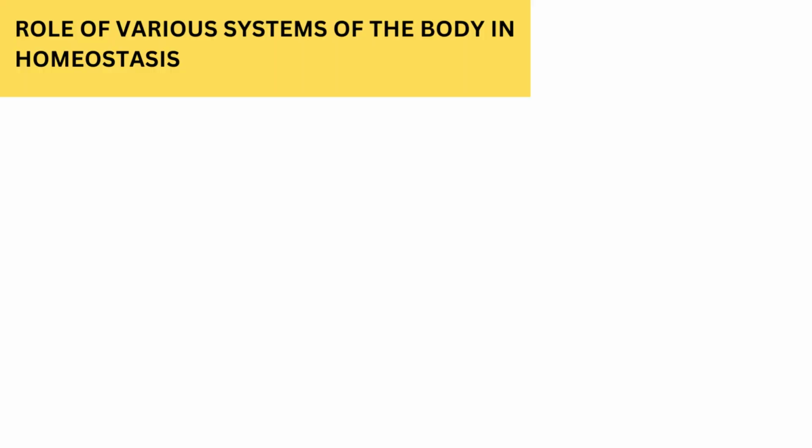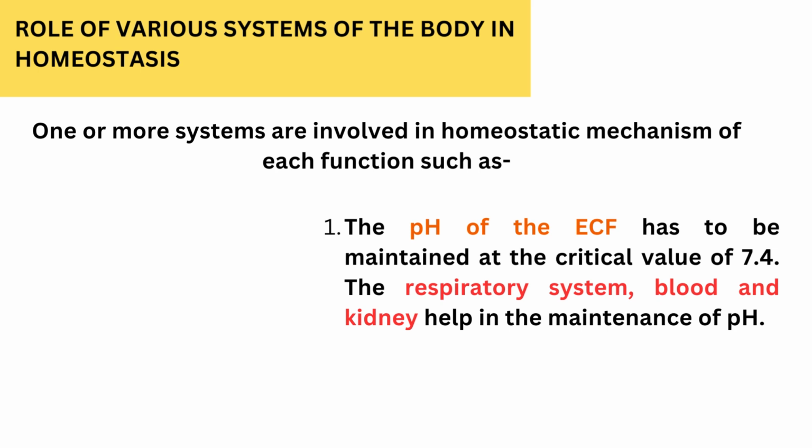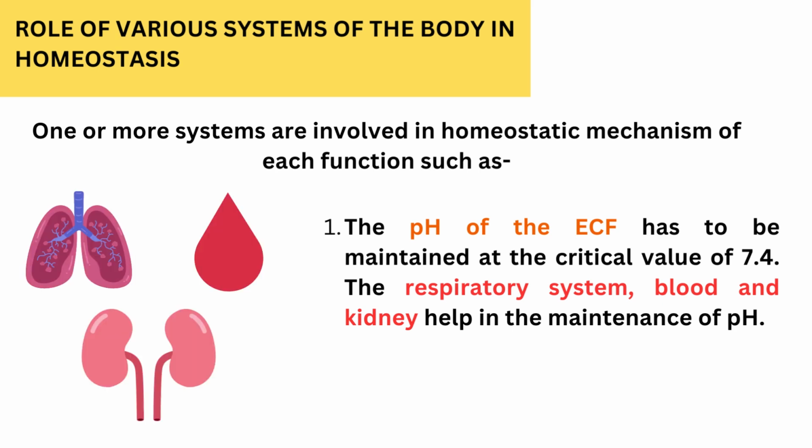Let us see the role of various systems of the body in the homeostasis. One or more systems are involved in homeostatic mechanism of each function, such as the pH of the ECF has to be maintained at the critical value of 7.4. The respiratory system, blood and kidney help in the maintenance of pH.